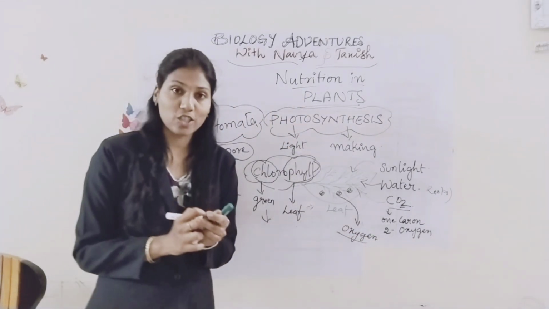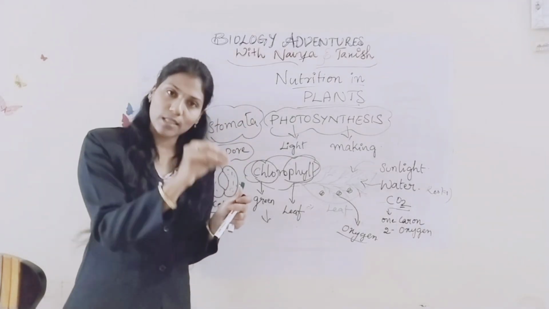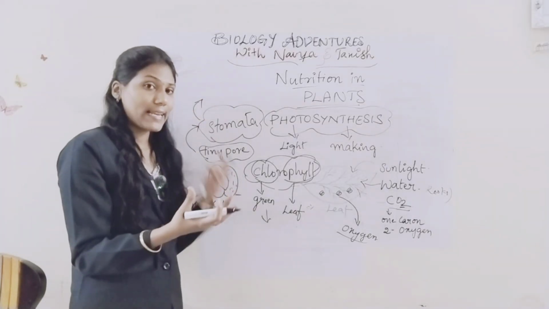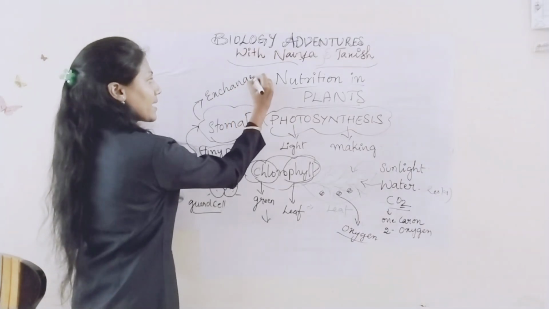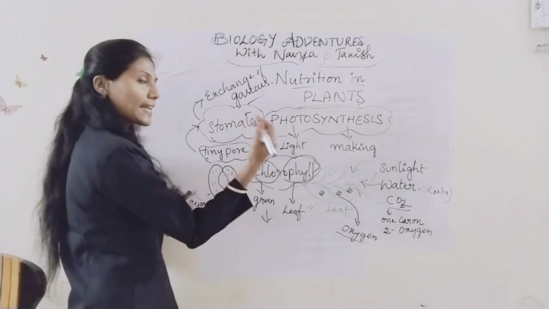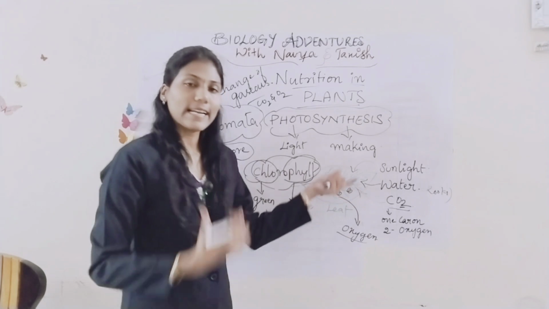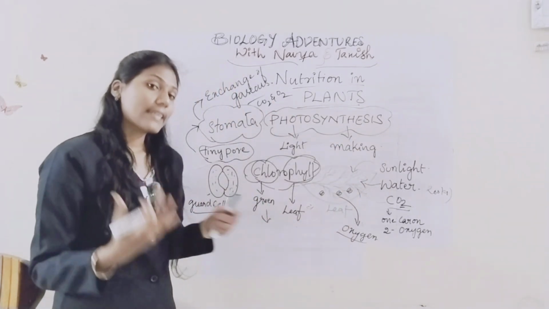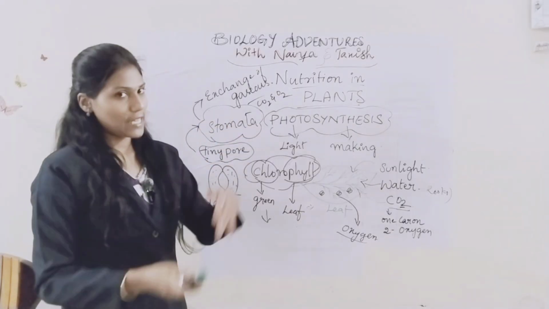So stomata means teeny pores present on the leaves, and it helps in the exchange of gases. What gases? CO2 and O2. Carbon dioxide enters the leaves and it releases oxygen. That takes place through the stomata. Stomata is nothing but a tiny pore.